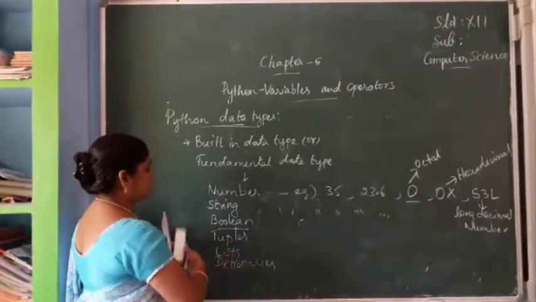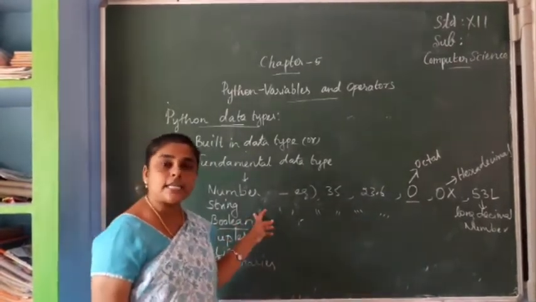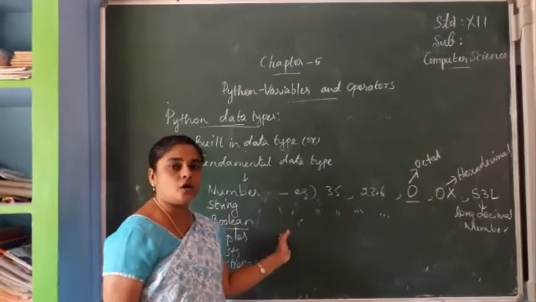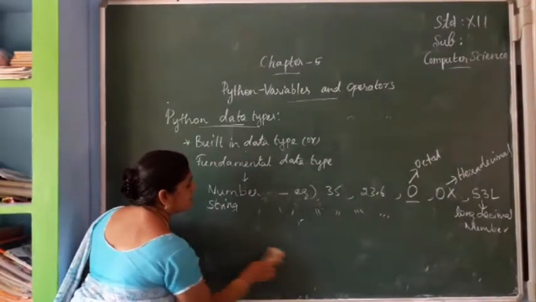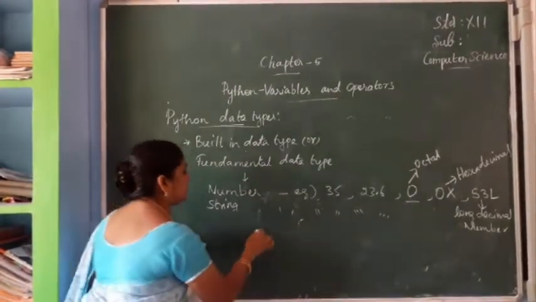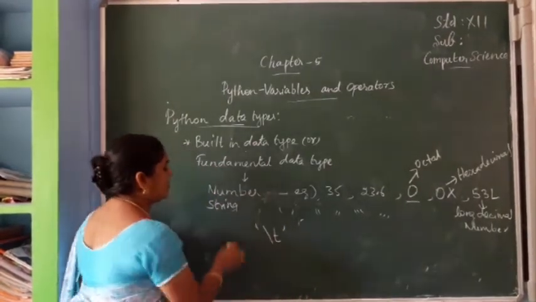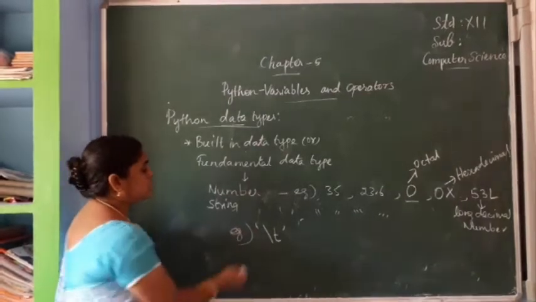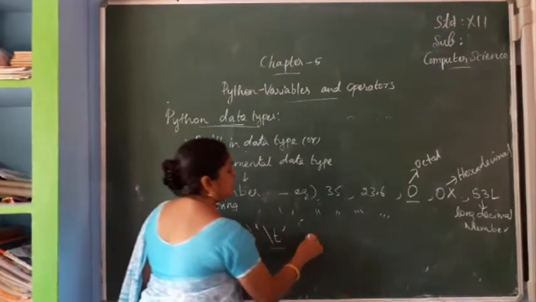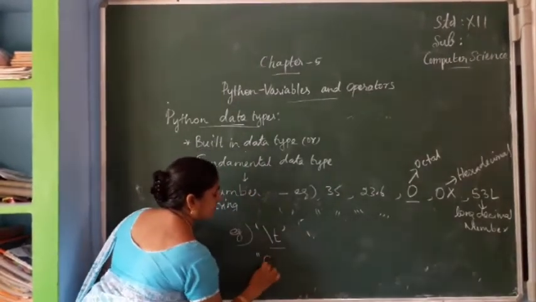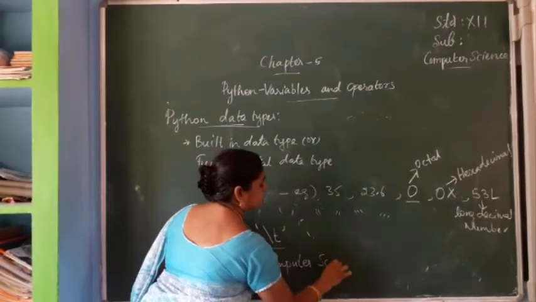The next we can study the string data type. String data type is a set of characters enclosed within single quotes or double quotes. I am giving some examples of how to write. For single quote, we can write an escape sequence character like \t. This is one example for string. This single character is enclosed within single quotes. Another example, within double quotes I am writing computer science.